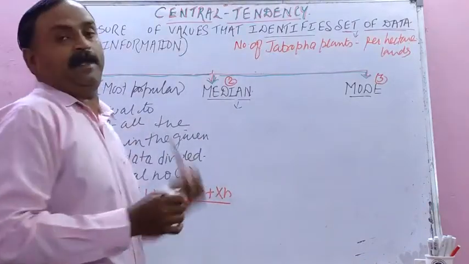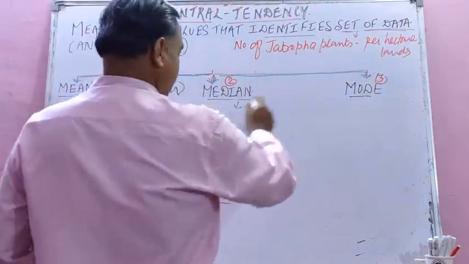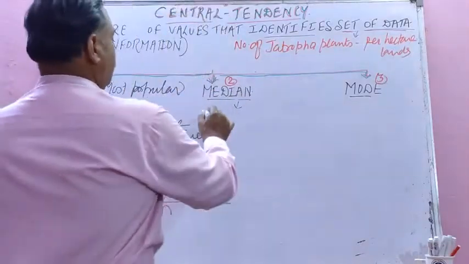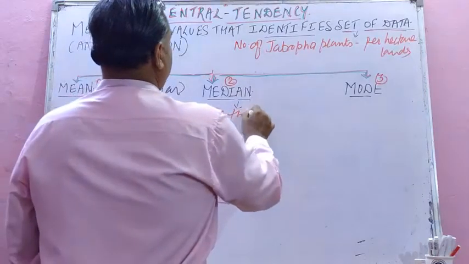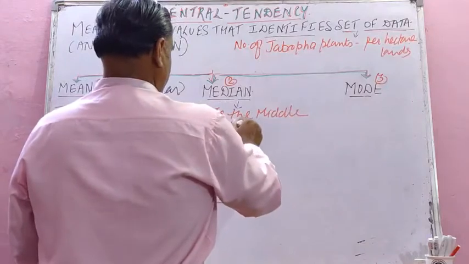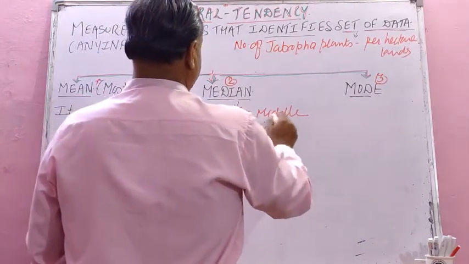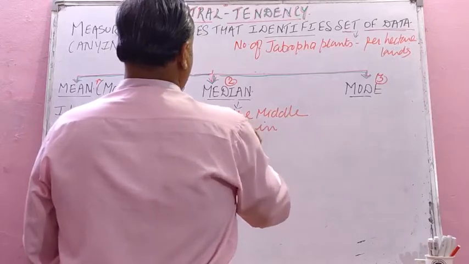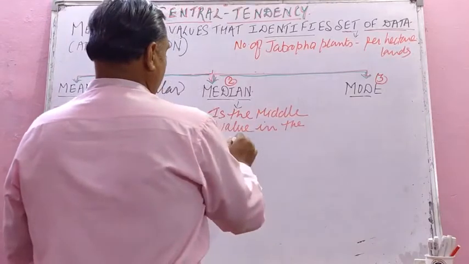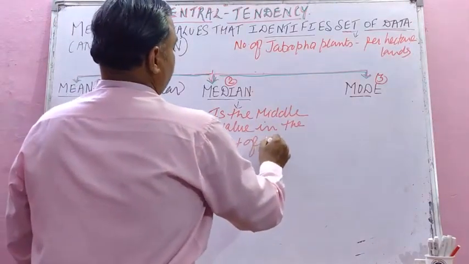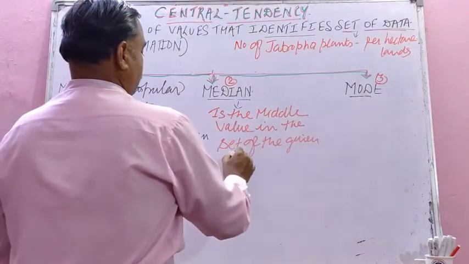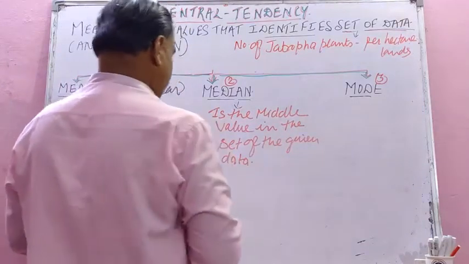Now how do we define median? Median is the middle value in the set of the given data. It is the middle value. Now the example will be what?